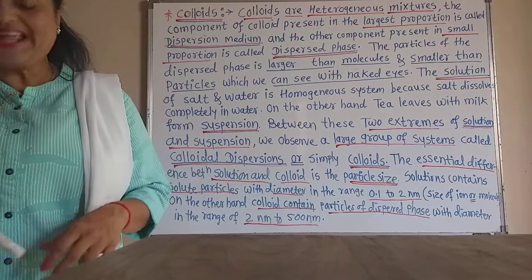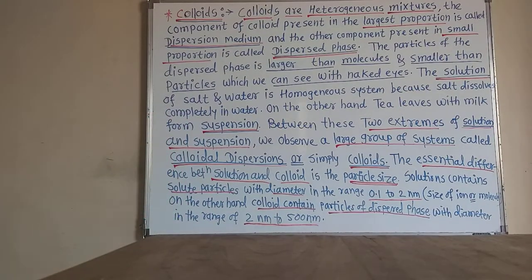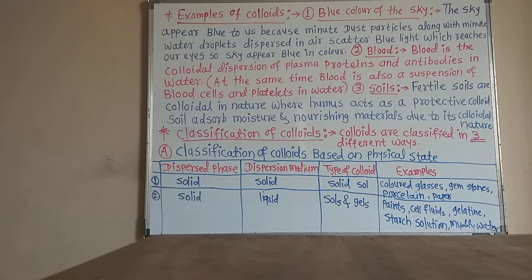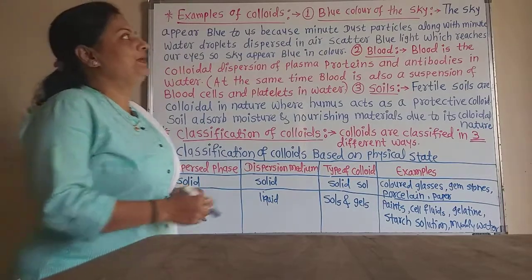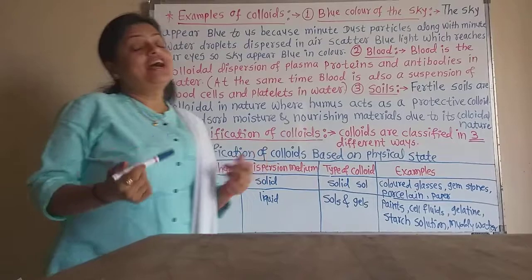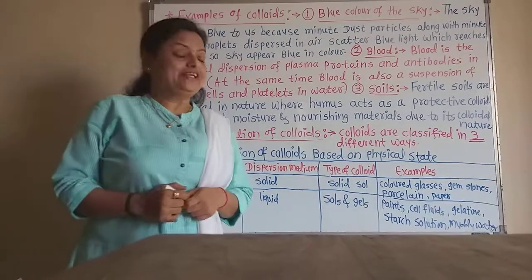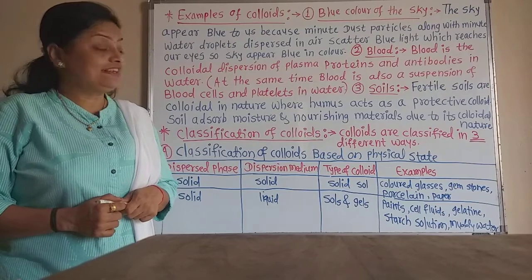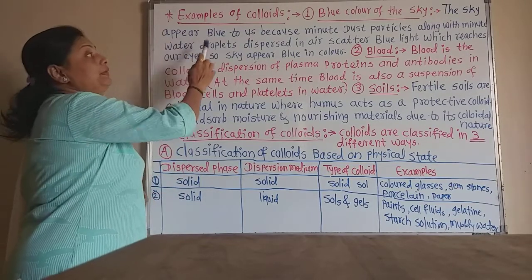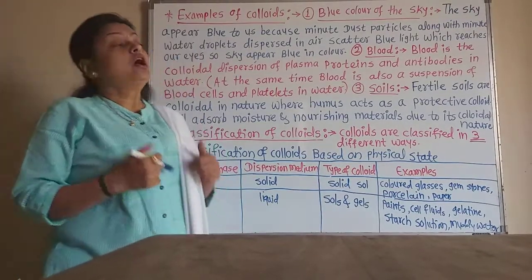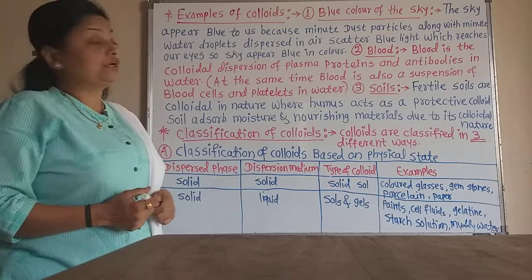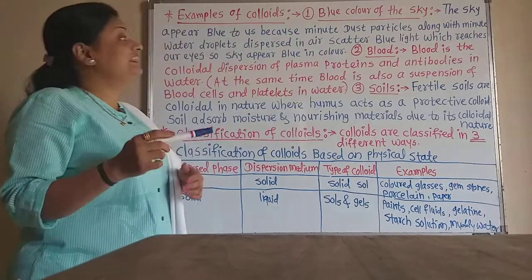Now let us learn some examples of these colloids. Which are the important examples of the colloids? The best example of colloid is the blue color of the sky. Why does the sky appear blue in color? The reason is that the sky appears blue to us because of minute dust particles along with minute water droplets dispersed in air.